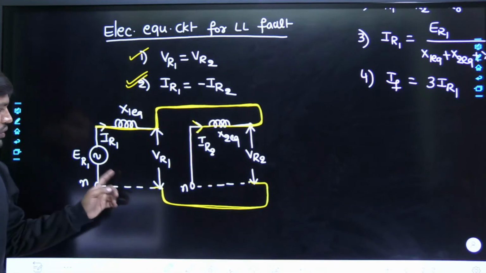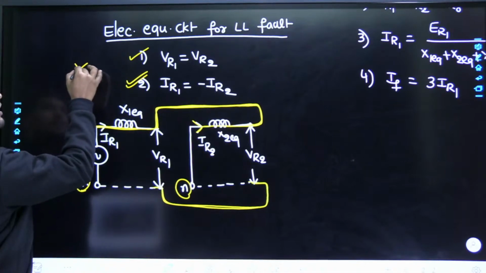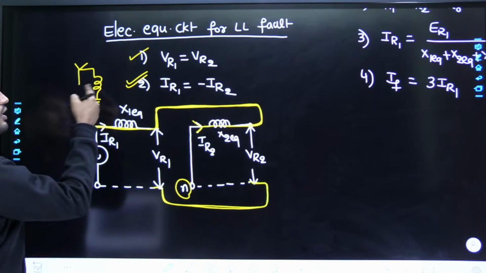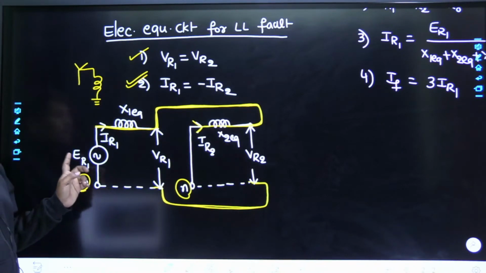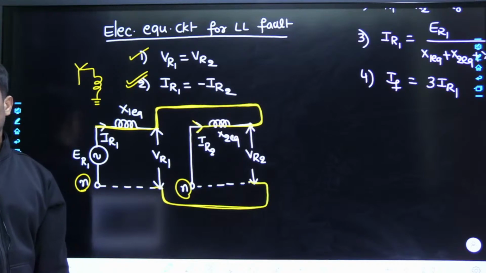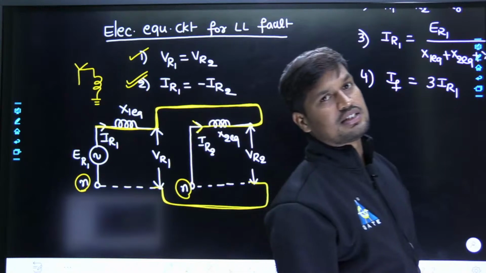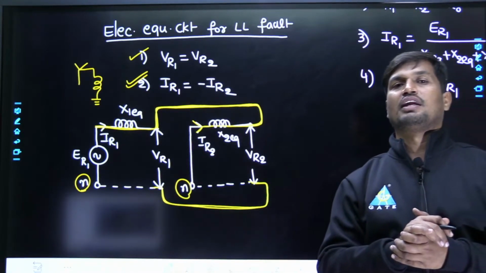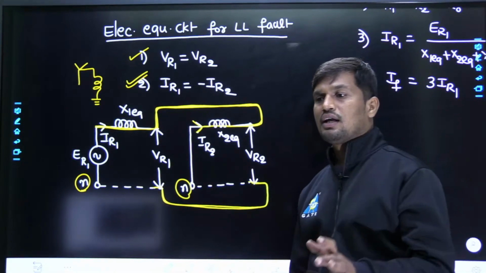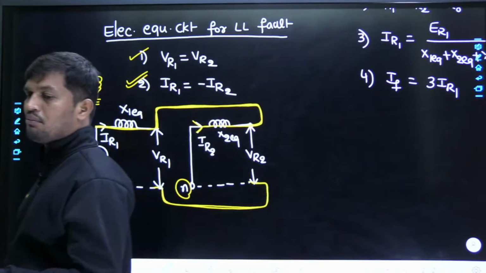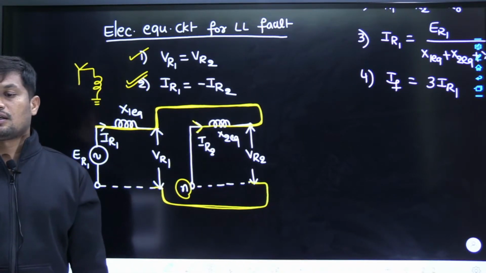Now tell me, in both the networks, what is the reference? Neutral is the reference. Whenever neutral is the reference, even though the grounding is continuously changed from reactance to solid grounding to isolated grounding to resistance grounding, it is not affecting the neutral, because in positive and negative sequence calculations the reference is neutral but not grounding. Therefore, grounding is not necessary for an LL fault. Even if groundings are given in the case of an LL fault, please ignore them. Only consider positive and negative sequence calculations and complete the fault current expression in the case of line to line fault.